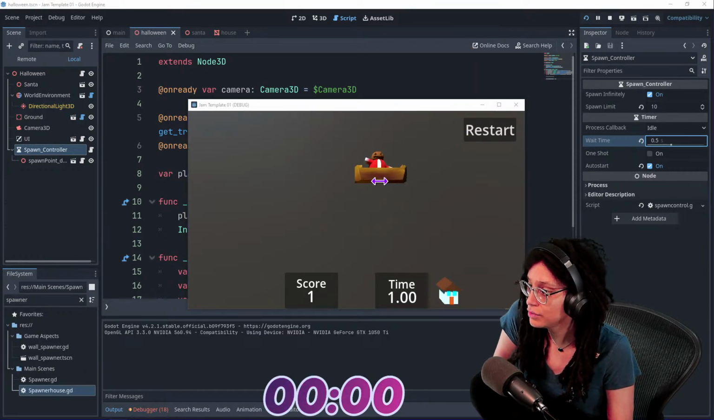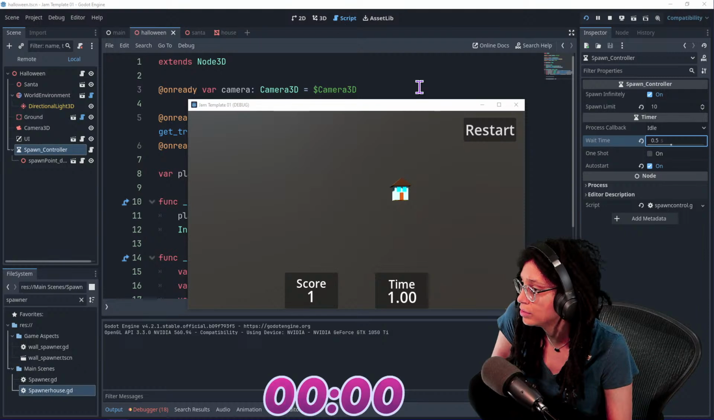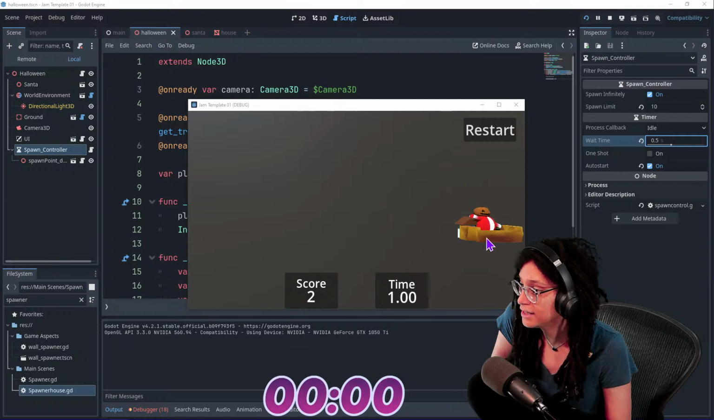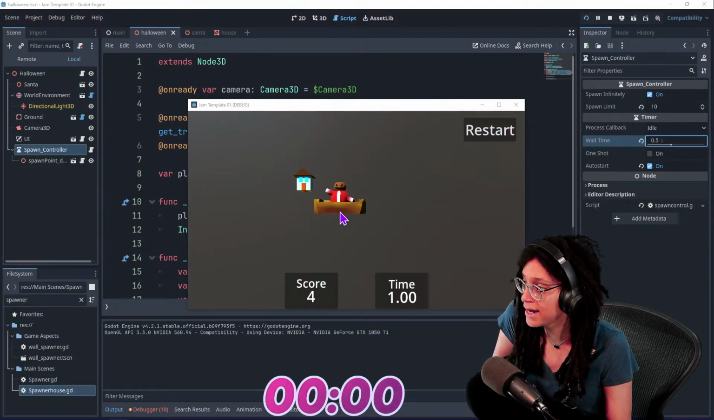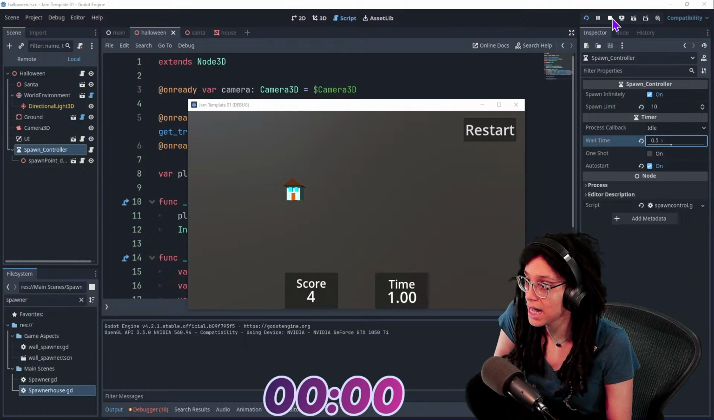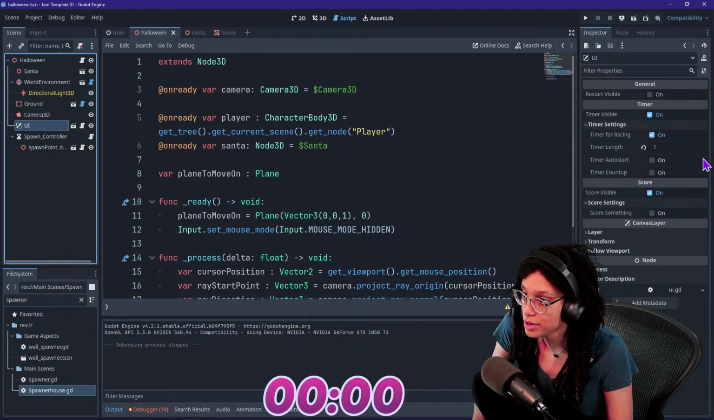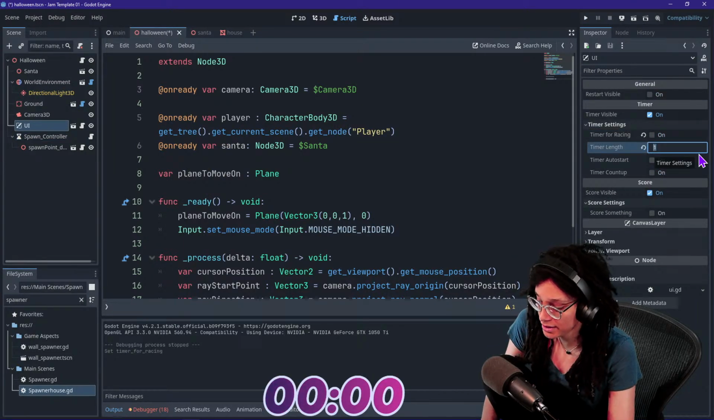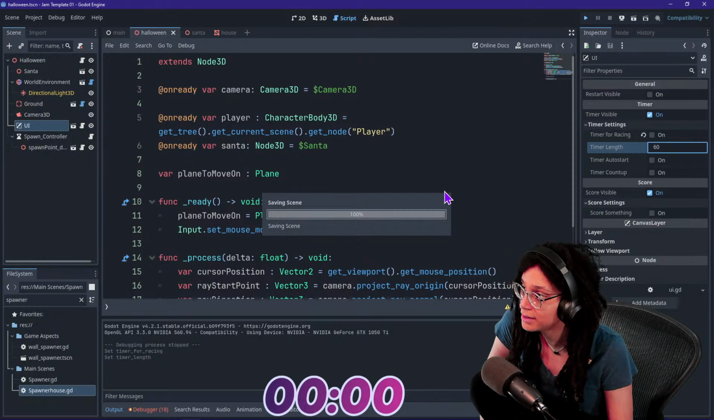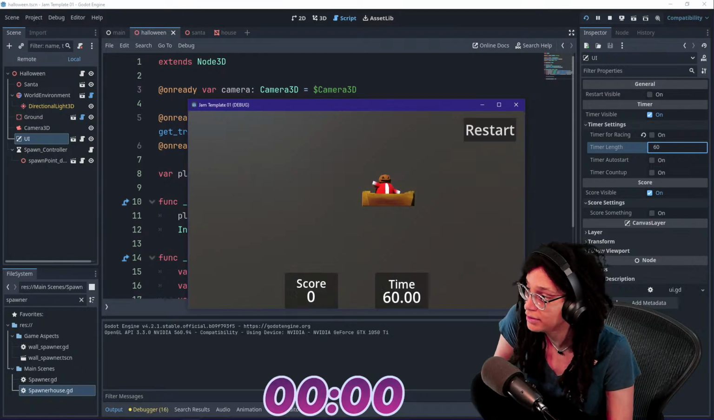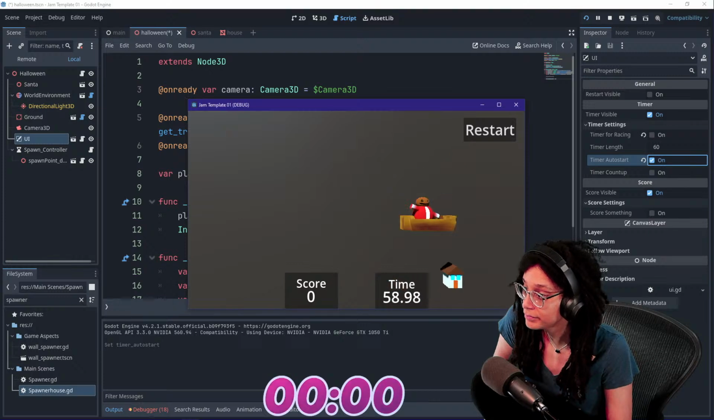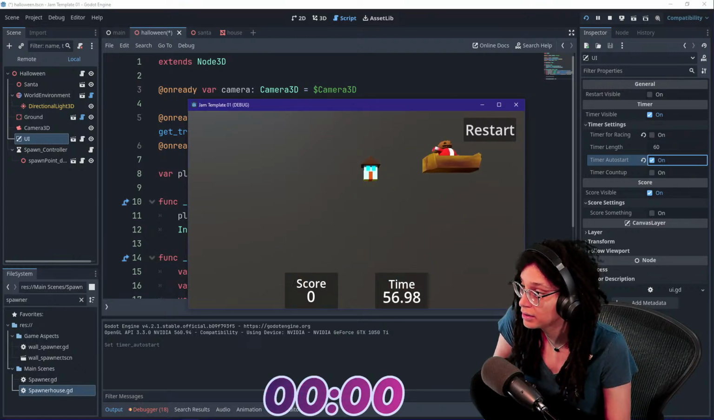I say you need them to last a little longer. I mean, it's tough. It's hard. That's difficult. All right, that's the game. That's the game that I got. Now I need to change the timer. We're going to say no timer for racing, unfortunately, which means as soon as the game loads, the timer starts going down. Okay, auto start, which kind of sucks, but it is what it is.